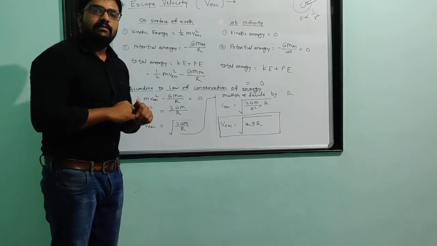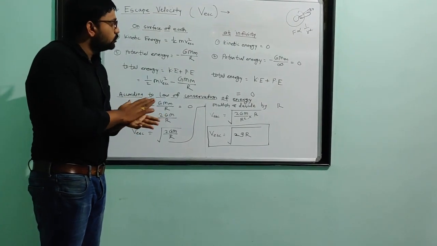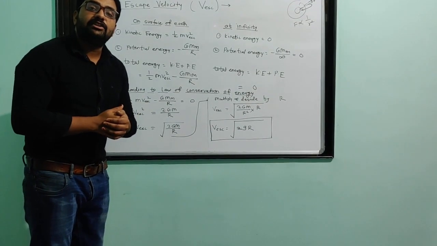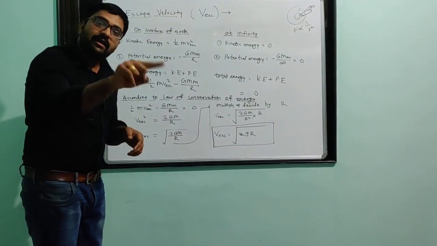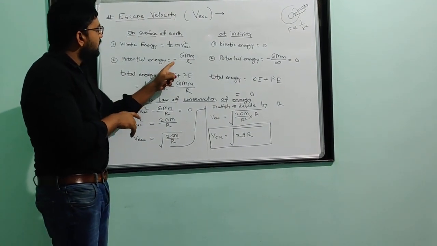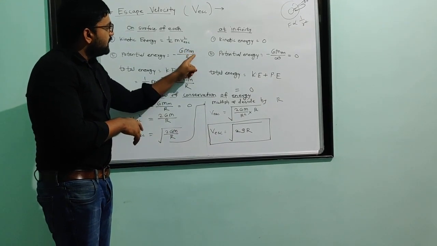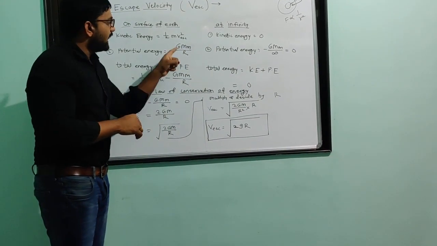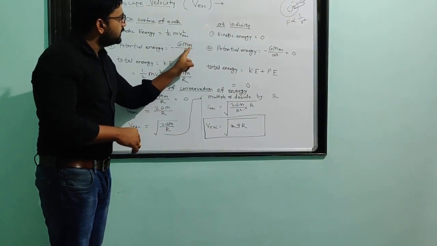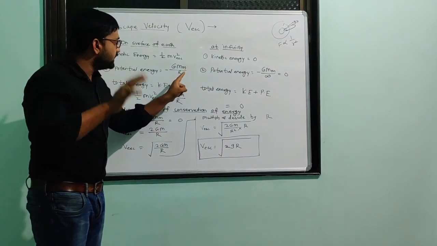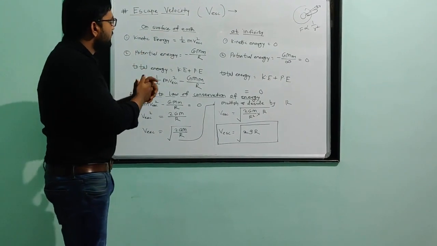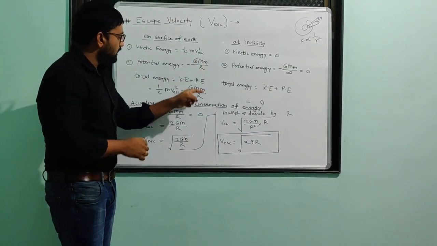Okay, we are studying the energy gained by an object due to its particular position, and this energy is nothing but the gravitational potential that we studied already in the last topic. The potential energy is given by minus capital G, capital M, small m divided by R, where capital G is the gravitational constant, capital M is the mass of Earth, small m is the mass of the object, and R is the radius of Earth.